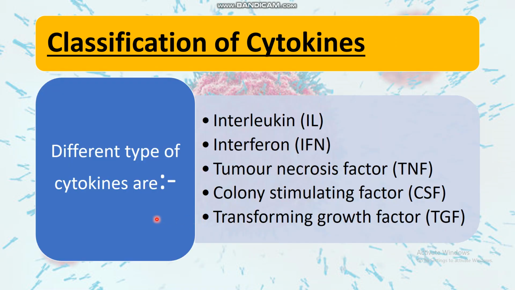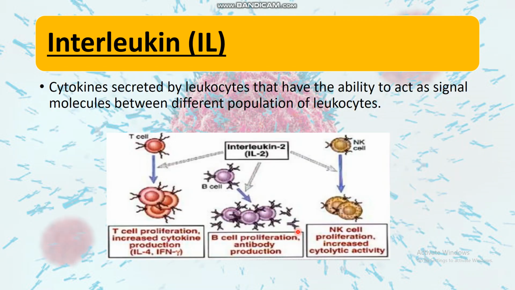Cytokines can be differentiated into the following types: interleukin, interferon, tumor necrosis factor abbreviated as TNF, colony stimulating factor CSF, and transforming growth factor TGF. First of all, we are going to learn about interleukin, abbreviated as IL.